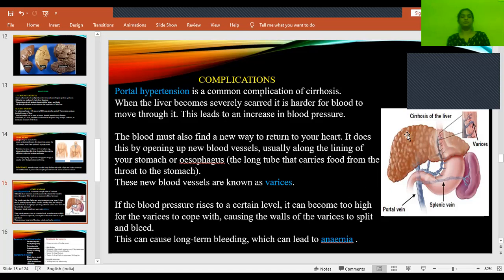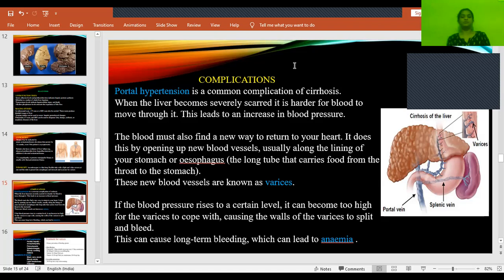Is that clear? So what do you mean by portal hypertension? When there is scarring of tissue or formation of a hard mass or scarred tissue, it becomes very hard for the blood to pass or move through it. Whatever the pressure in the blood is there because of this increase in size and scarring, we call it portal hypertension.